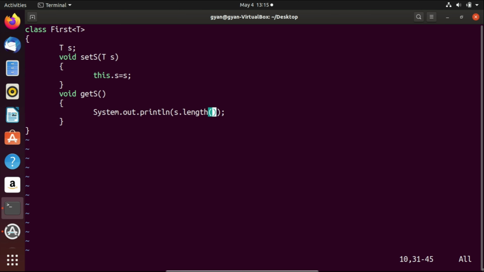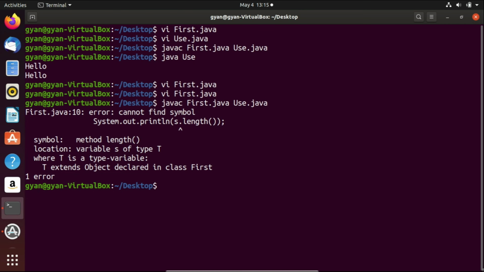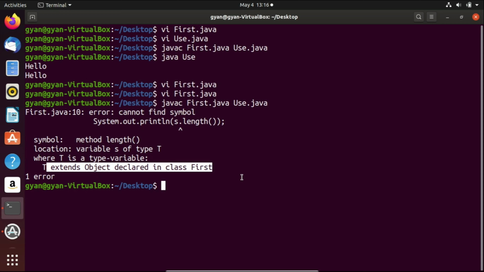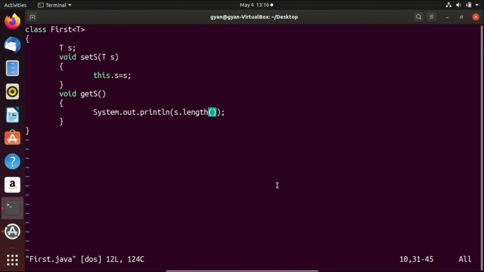Try to compile these two codes, javac First.java and Use.java. The compiler throws an error saying "cannot find symbol". The symbol is method length, the variable s of type T. T is a type variable, and it is saying that T extends Object declared in class First. That means T is not String.